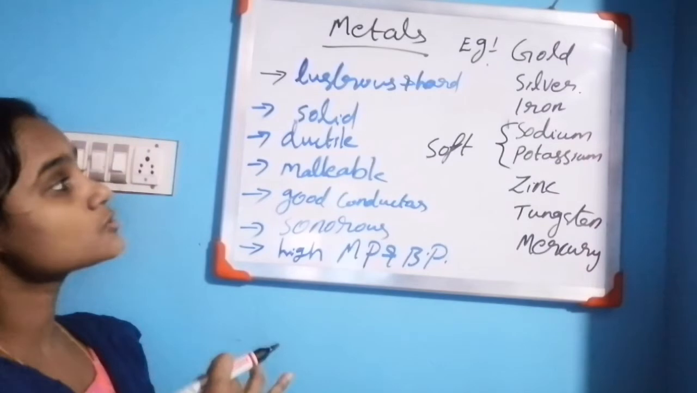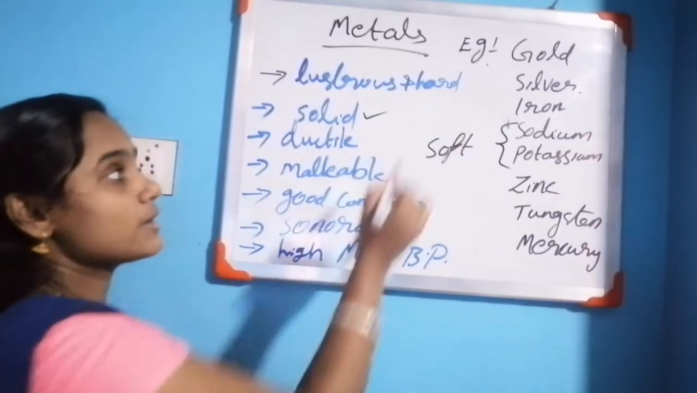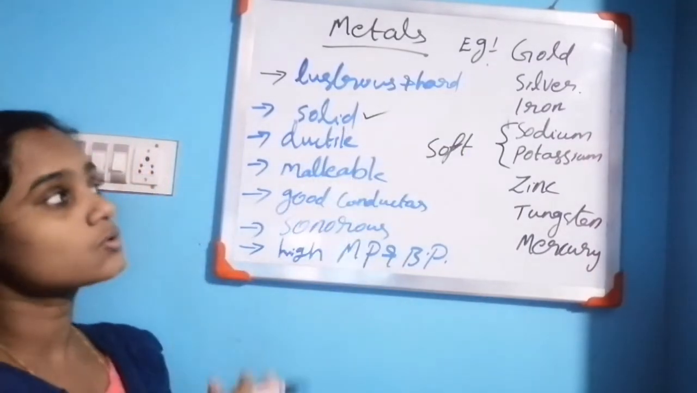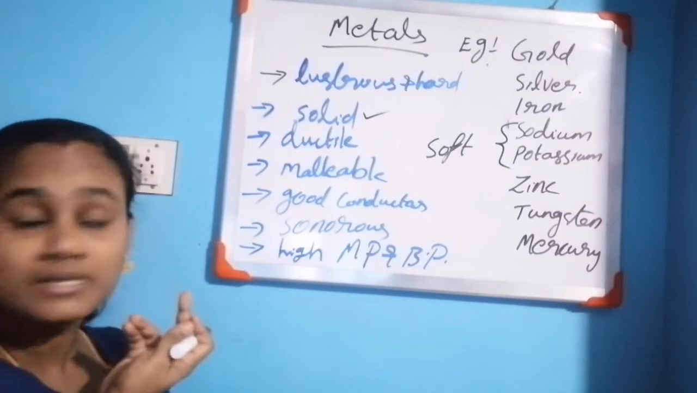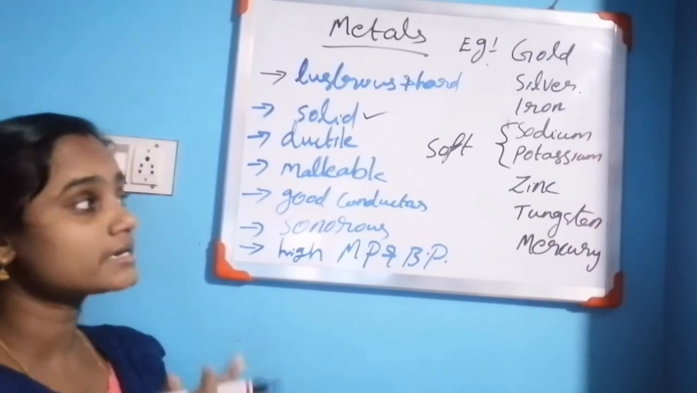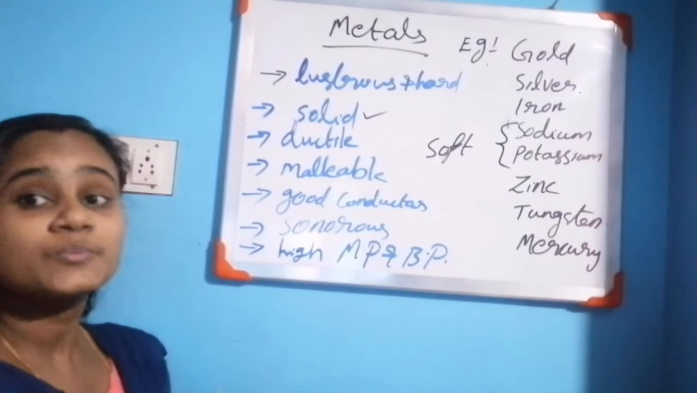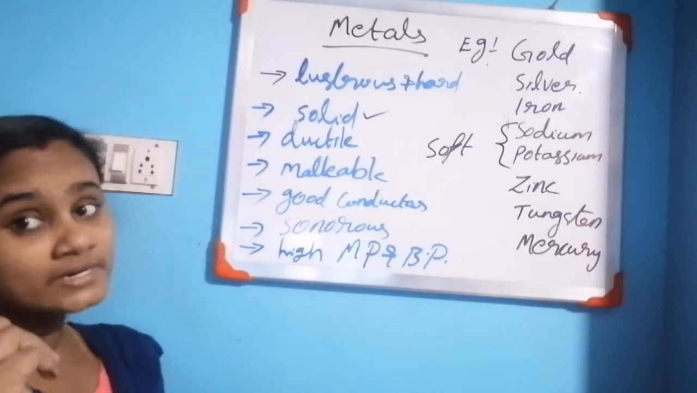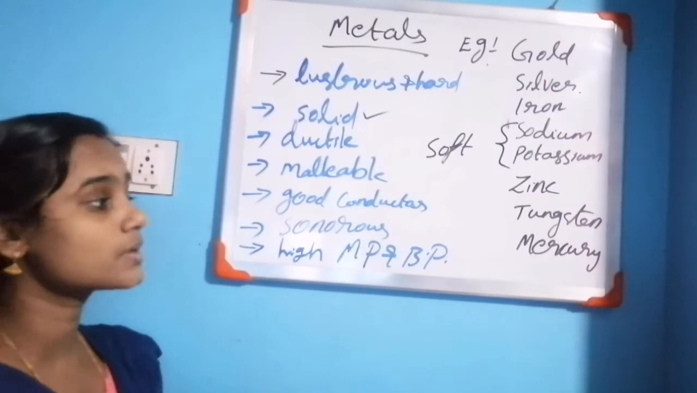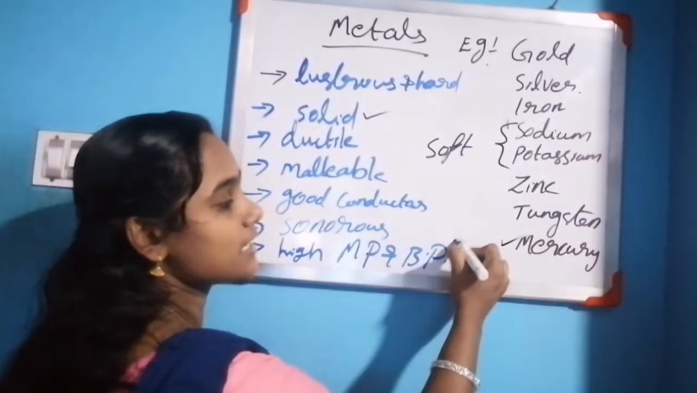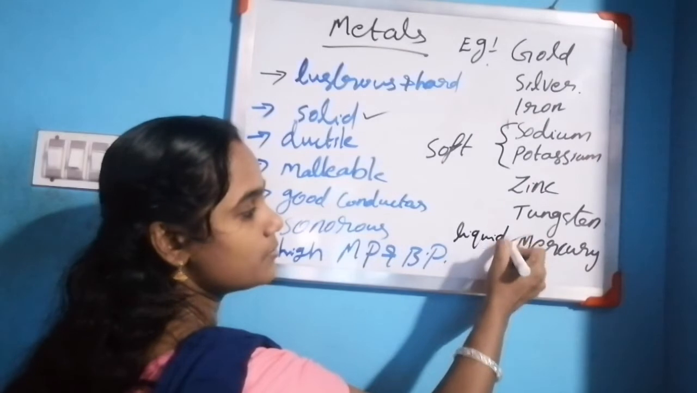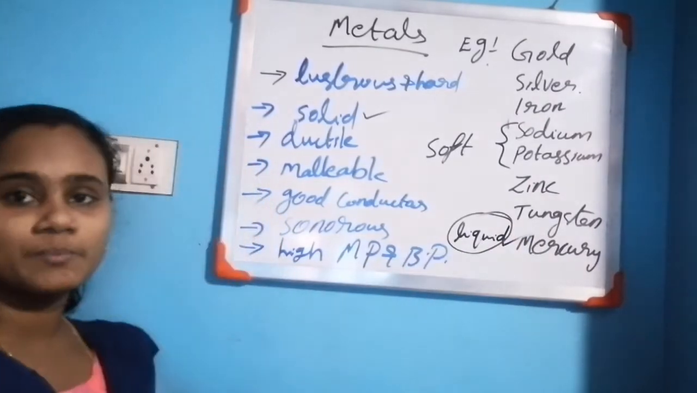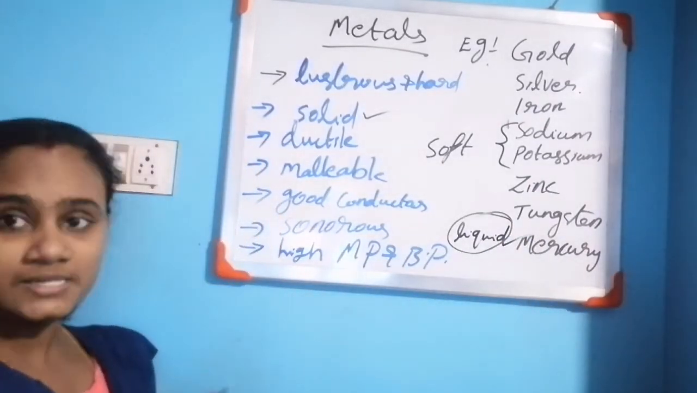Then almost all the metals are hard solids. Gold is a solid. Silver is a solid. Iron is a solid. Sodium is a solid. Potassium is a solid. Zinc, tungsten, everything is solid. One exception is mercury. Mercury is a liquid metal, dear children. That is a question.